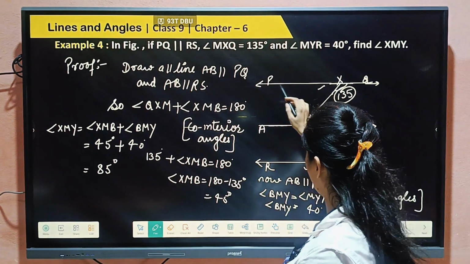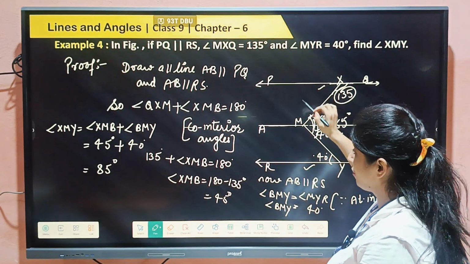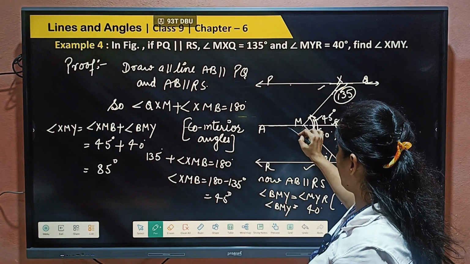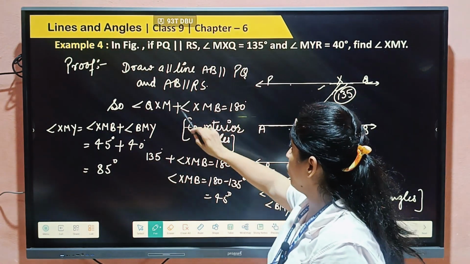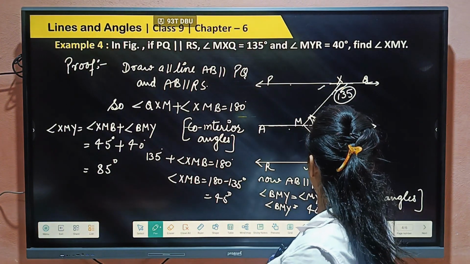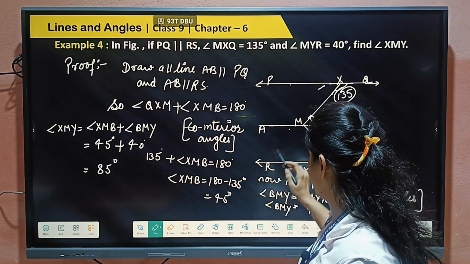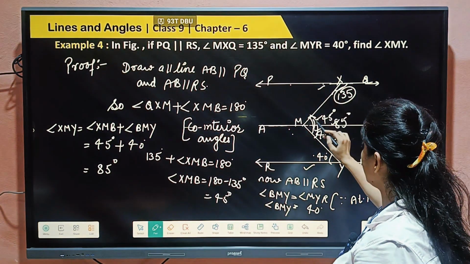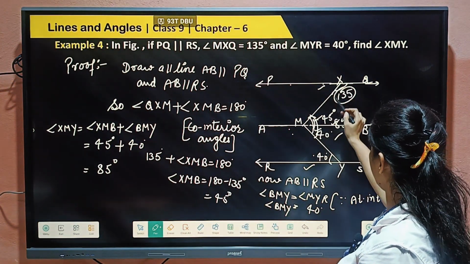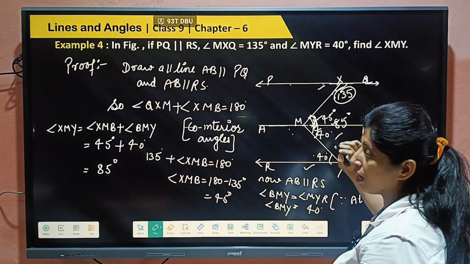We have already proved this theorem, and we will use it here. If two lines are parallel, then they are parallel to the third one also, right? So AB is parallel to PQ and AB is also parallel to RS. This line is parallel to PQ and RS, both we have taken. So if this line and this line are parallel, then this angle and this angle are co-interior angles.